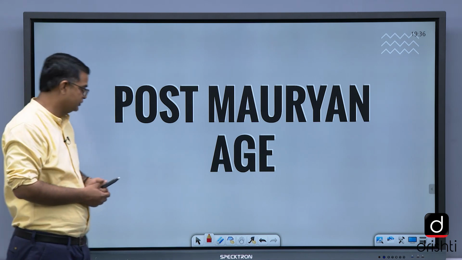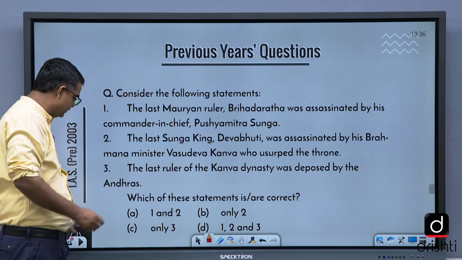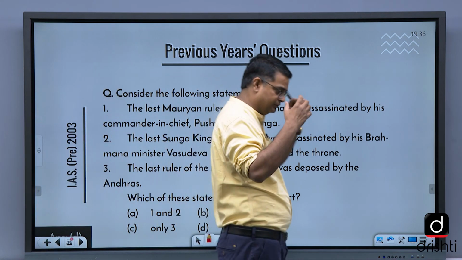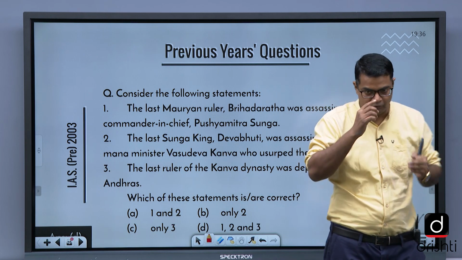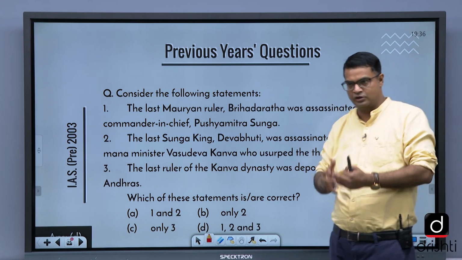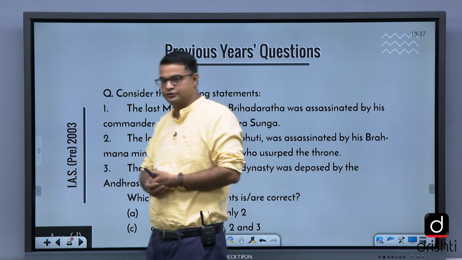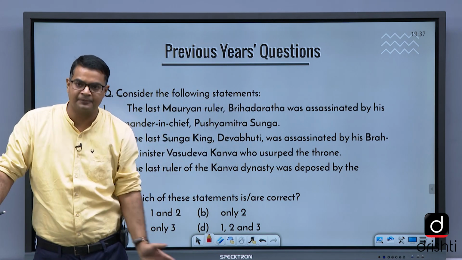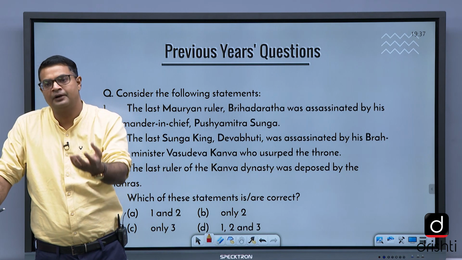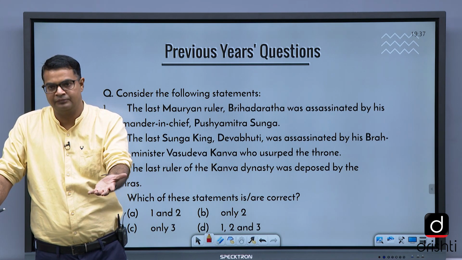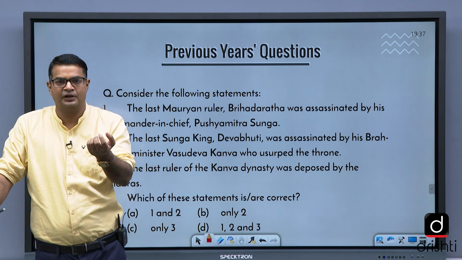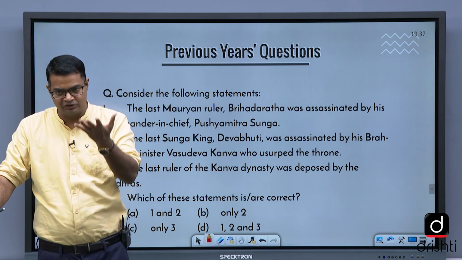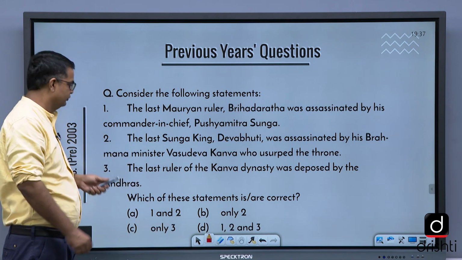Now the post Maurya. So in Maurya you need to remember what all things you need to focus on. The edicts, the broader understanding of the Kalinga war, the change of mindset of Ashoka, and mainly the Mauryan architecture that we study in culture, and policy of Dhamma, the inscriptions and the edicts of Ashoka, and decline of Maurya, origin of Maurya. These are all things that we need to focus on.